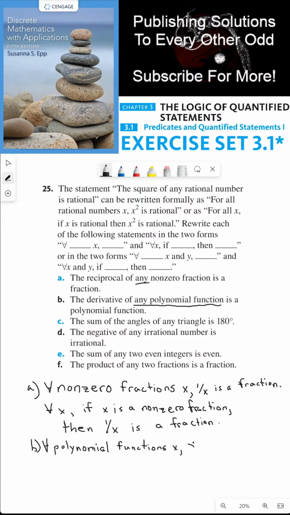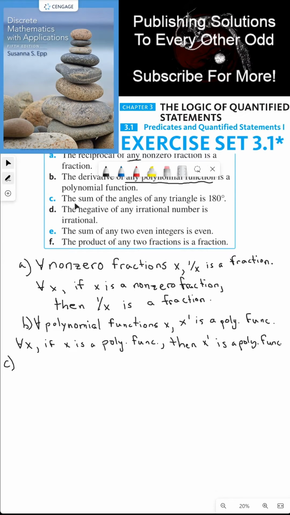So the derivative of x, I'll put x prime, is a polynomial function. Another way of saying this is that for all x, if x is a polynomial function, then x prime is a polynomial function. For part C, the sum of the angles of any triangle is 180 degrees.